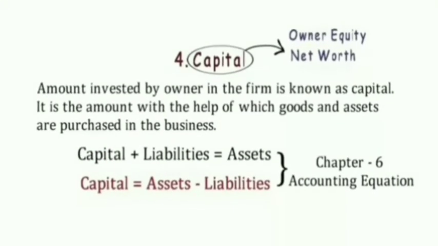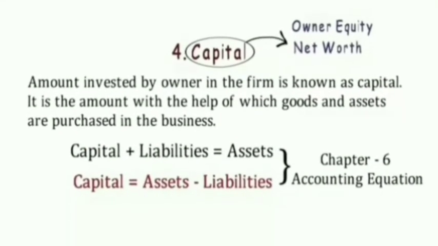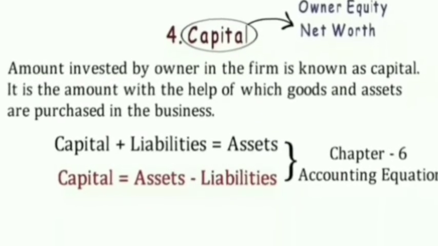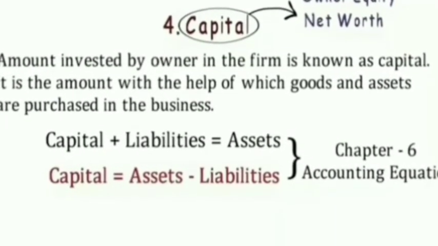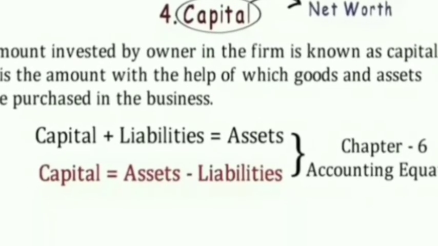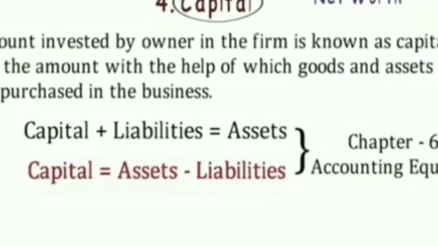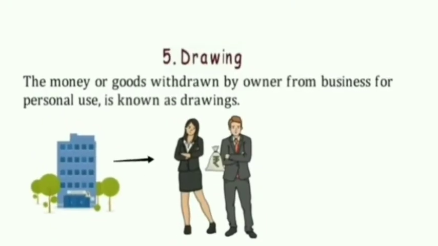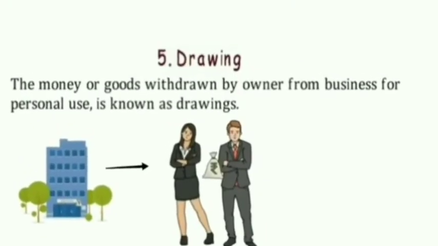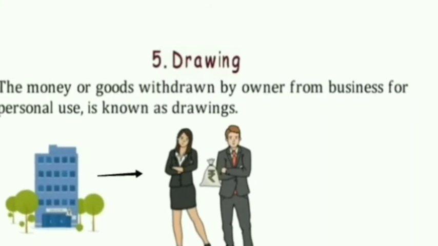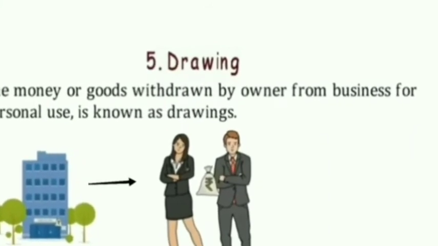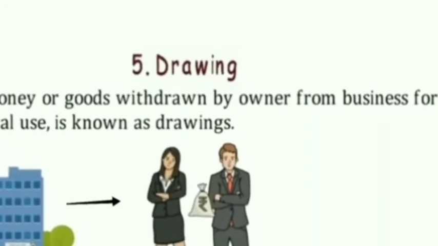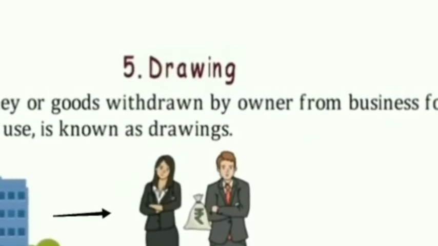Next is capital, which refers to the amount invested by the owner or the proprietor of a business. It may be in the form of cash, it may be in the form of goods or assets, whatever it may be. There are some accounting equations regarding capital, assets and liabilities which we will discuss in chapter number 6. Now we have drawings. Drawings does not refer to the use of a pencil for making a picture. Drawings refers to withdrawing of money by the owner for his or her own personal use from the business.